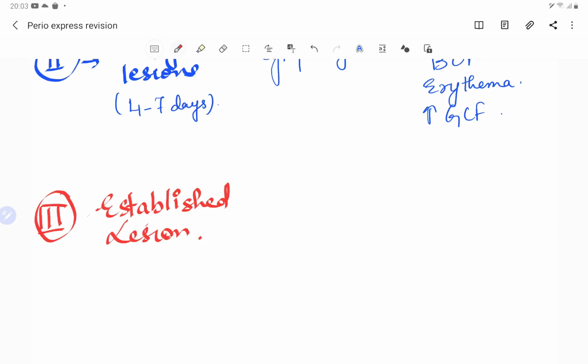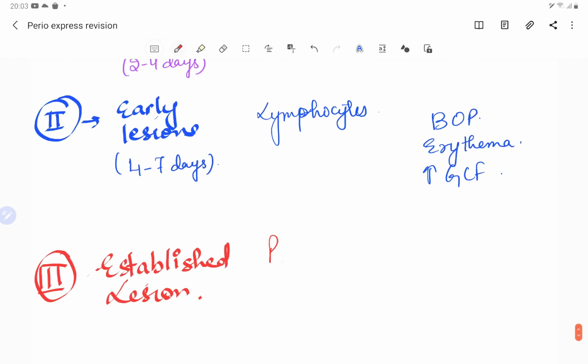So there is 2 to 3 weeks of time after the beginning of plaque accumulation. It has been 2 to 3 weeks after the plaque is accumulated. Now there is infiltration of plasma cells, B lymphocytes. So plasma cells and B lymphocytes.